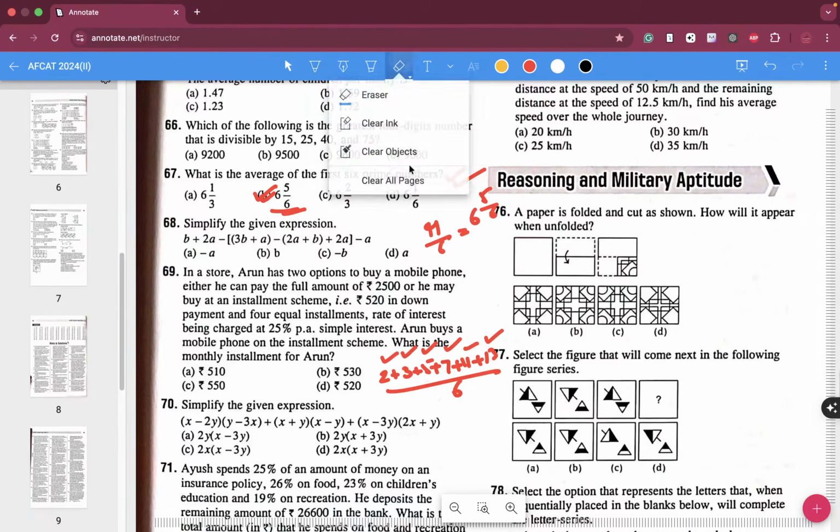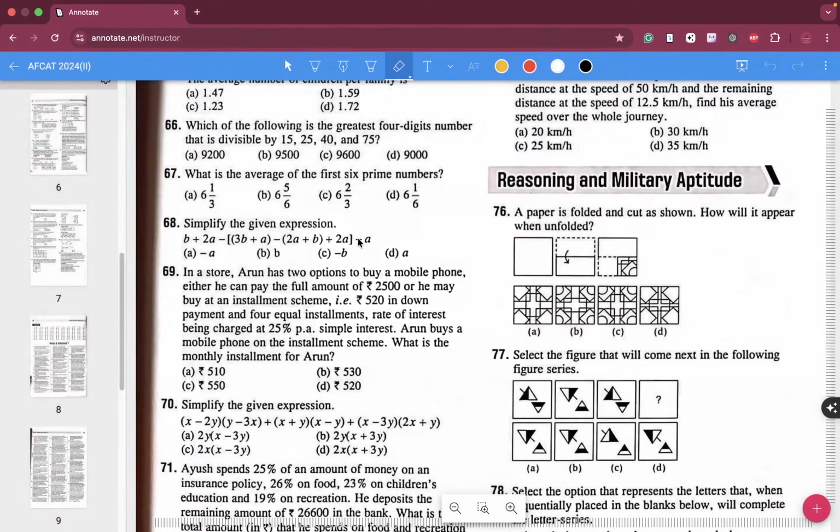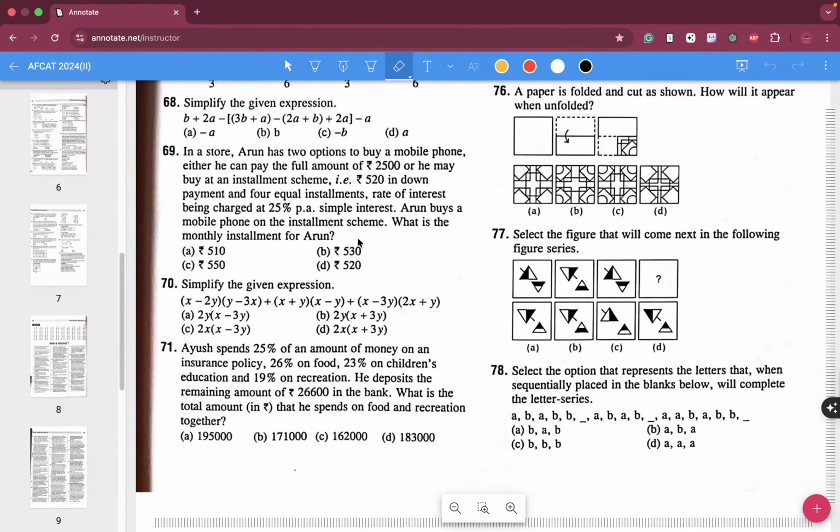Now you have to simplify question number 68. If you try to simplify, B plus 2A minus big bracket 3B plus A minus of 2A plus B plus 2A minus of A. This is what we have.